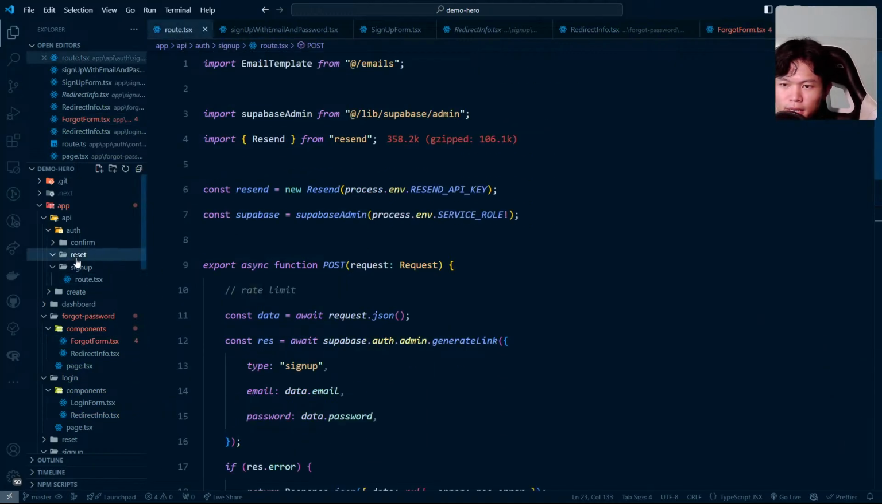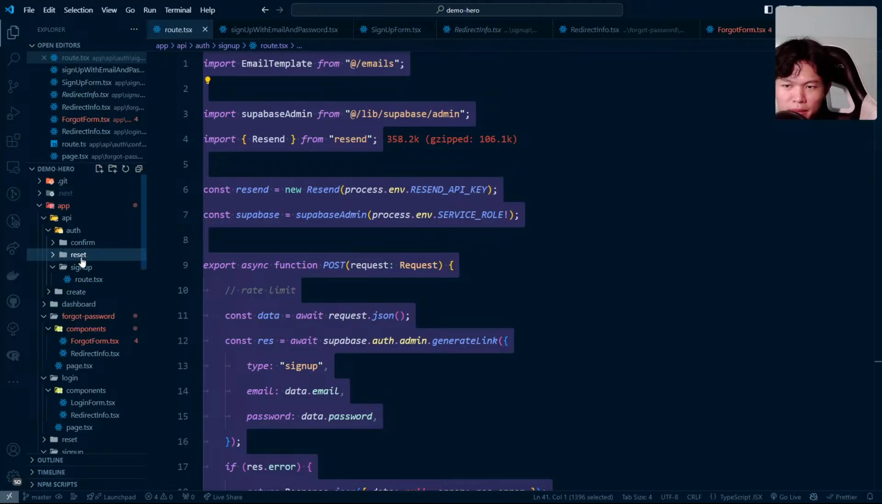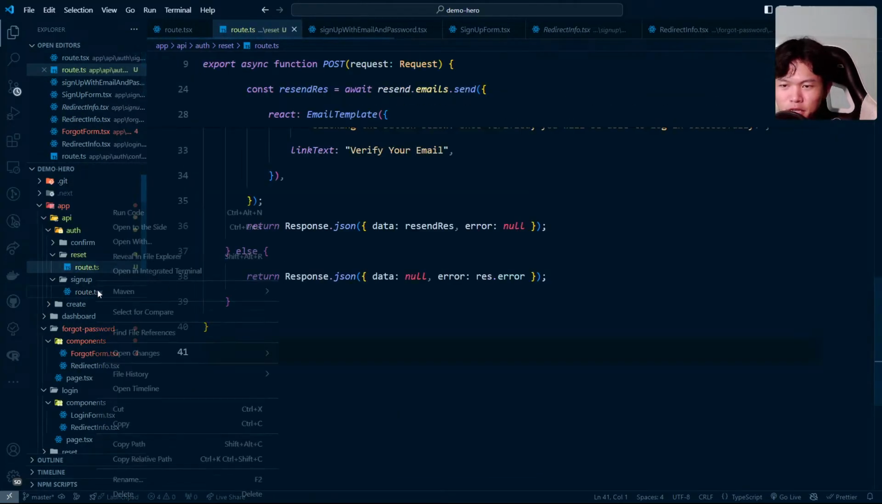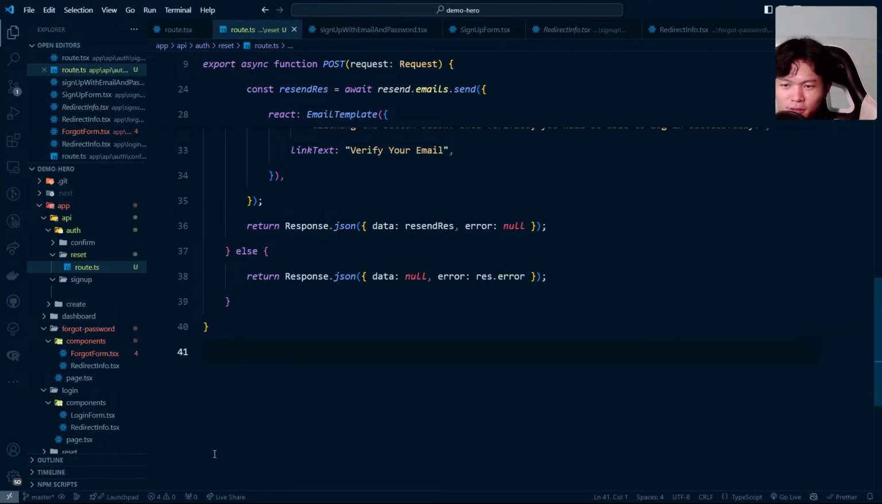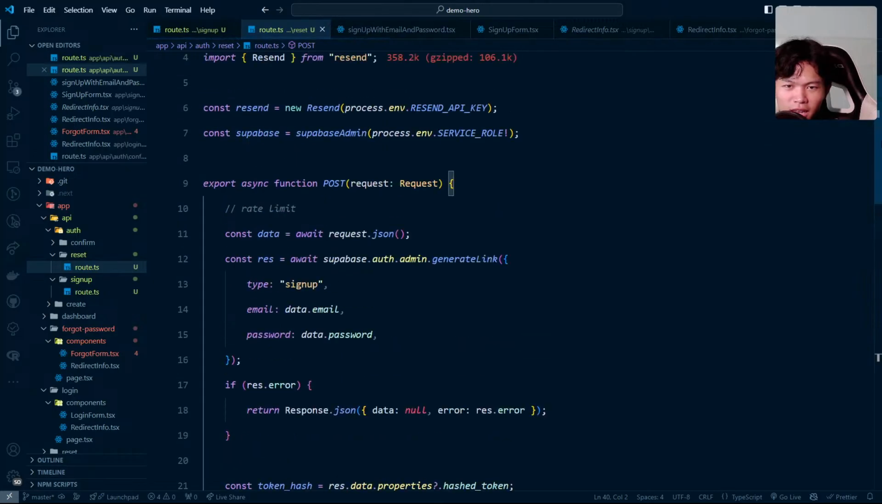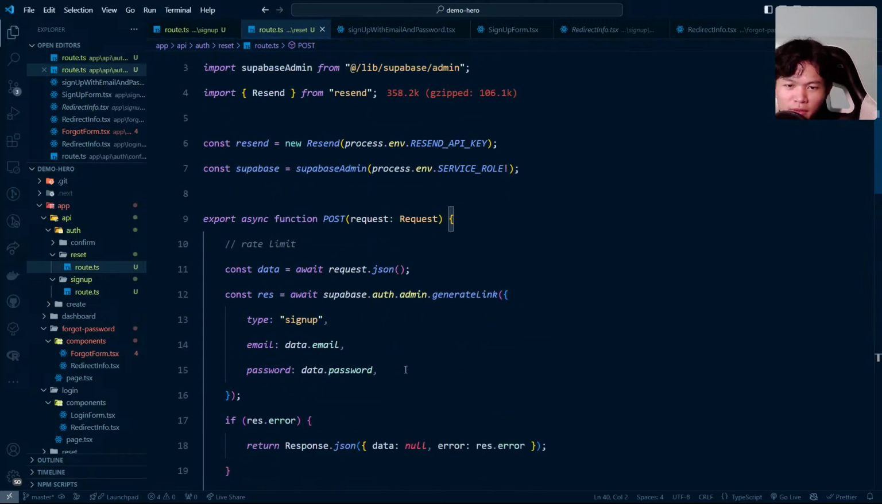My next task is to reset. It's mainly the same thing, basically copy and paste from one to another. I'm going to come back and clean up later. This should be TS, I misspelled it. It shouldn't be called TSX, right? It's called TS. When we call to the reset right here, it's going to call generate link, and the generate link is going to be recovery.